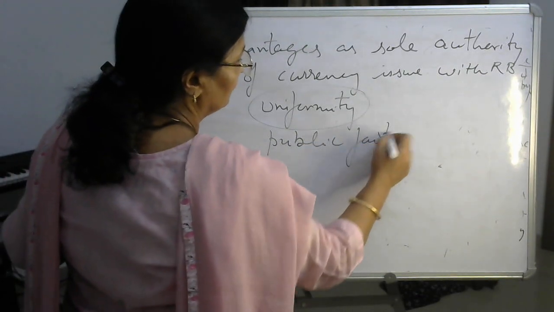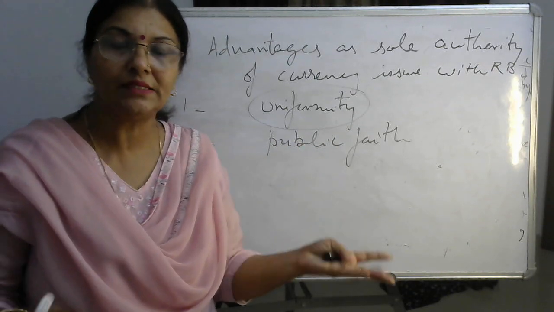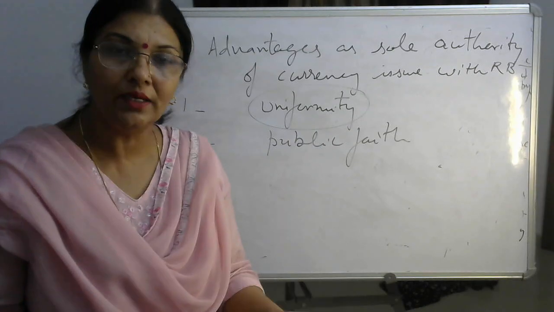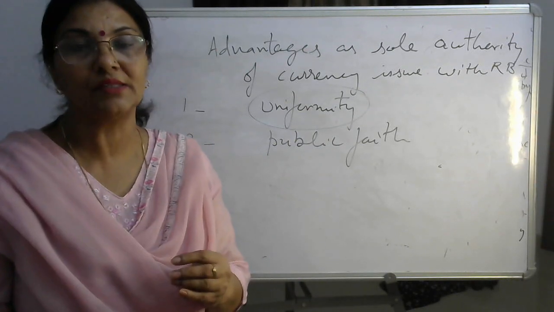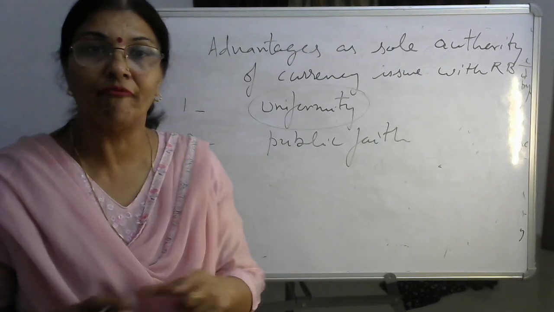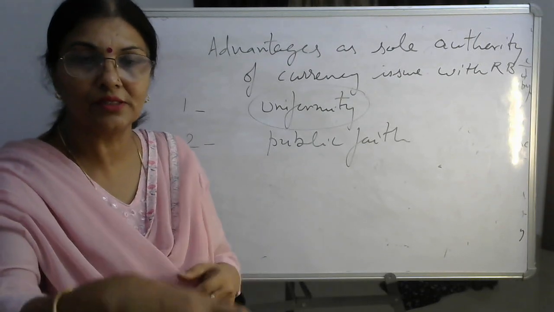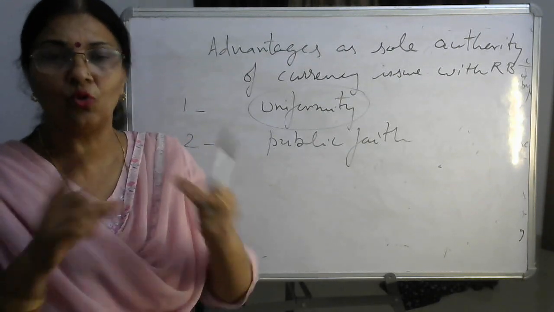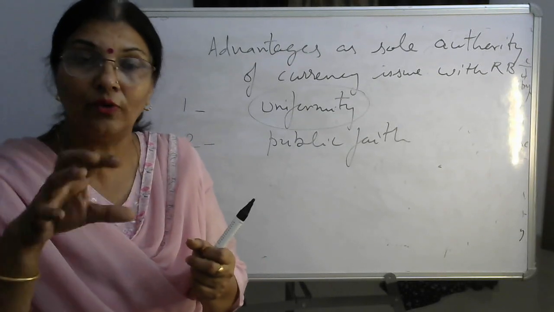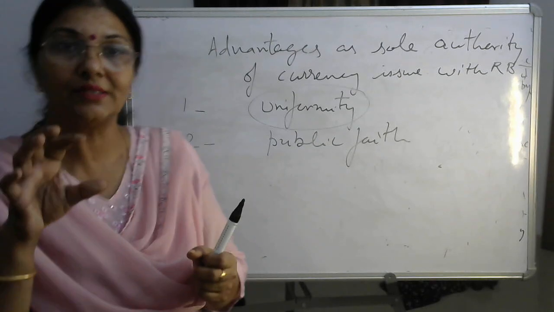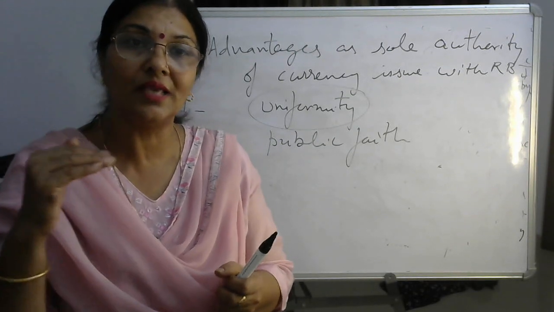Public faith. If only RBI is issuing the currency note, RBI will maintain the value of money by using its monetary policy, which I will teach you in the same lesson, right? So RBI will maintain the value of money and we can have faith in the monetary system of the country. Because the face value is too high as compared to the value of currency as a commodity.